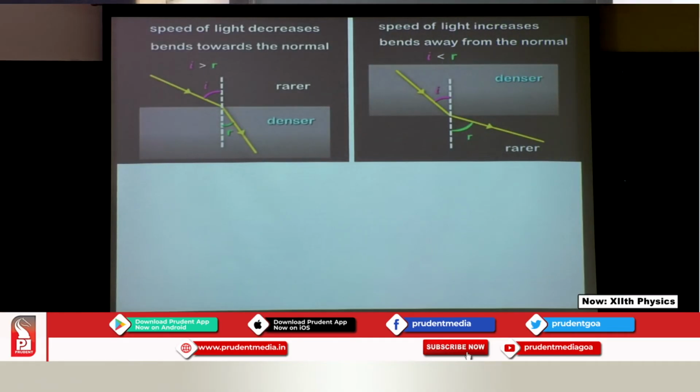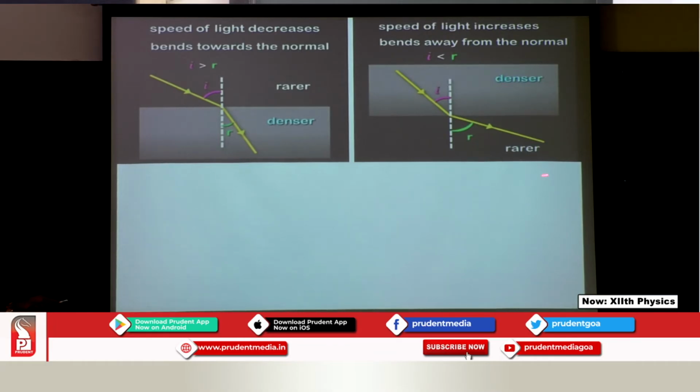Next, suppose now you can see this is a denser medium, and below is a rarer medium. So, the light is travelling from the denser to the rarer. At the interface it will be refracted, and the ray is going to move away from the normal when it is moving into the rarer medium. If this is your angle of incidence and this is your angle of refraction, you can see the angle of incidence is less than the angle of refraction.